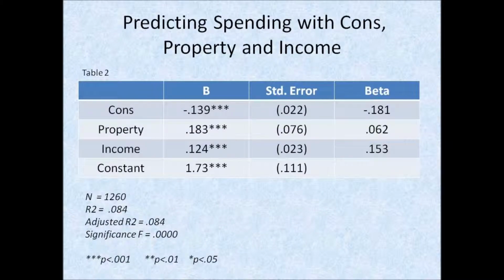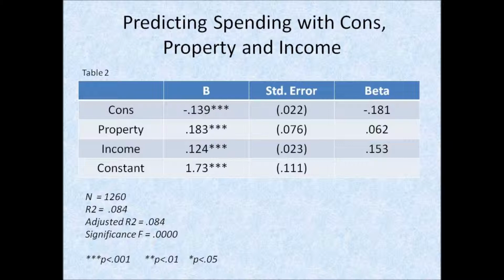Table 2 shows the results generated from a multiple regression analysis predicting support for social welfare using these 3 independent variables. The b-values recorded in the table indicate the direction and number of units change in the dependent variable due to a 1-unit change in the independent variable. For example, when controlling for the other variables, a 1 percentage point rise in the chance a respondent will vote for the Conservative Party will produce a decrease in that respondent's level of support for social welfare by 0.139. The standardized beta values show that party affiliation accounts for slightly more variation in support for social welfare than income and property.